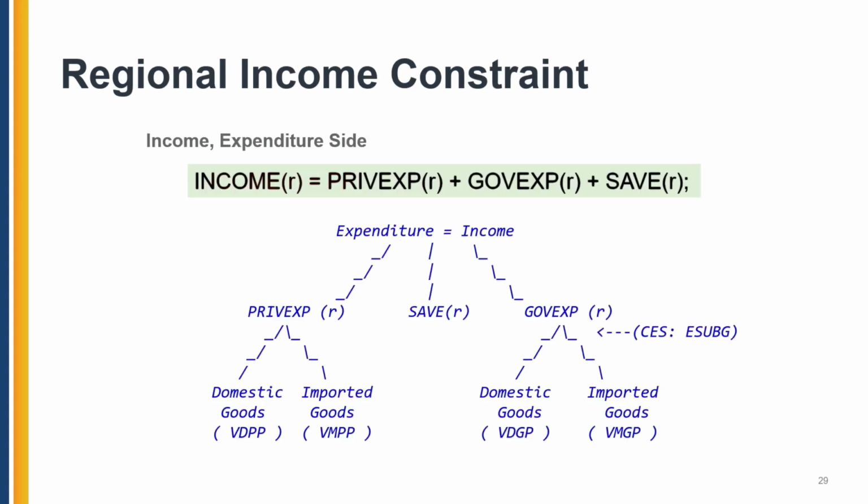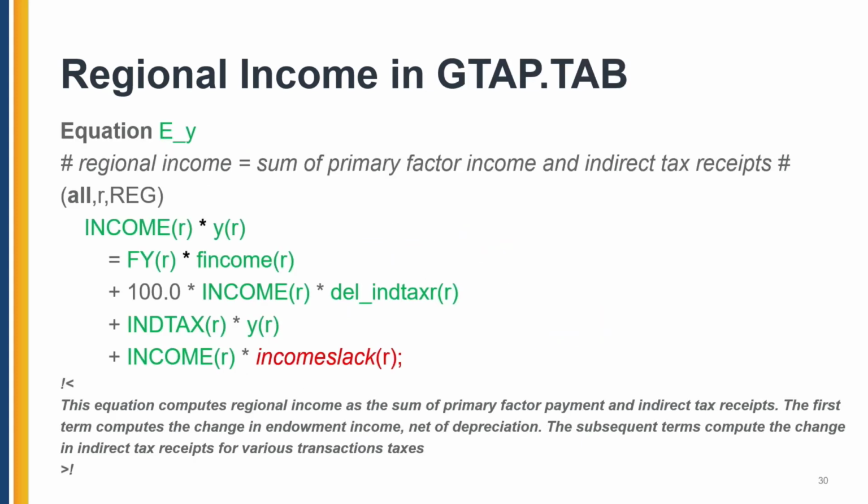The regional income constraint, as you saw before, given the regional household assumption, is that total income is equal to your expenditure on private goods, government goods, and savings. Because of the regional household assumption, all income goes to the regional household, and that is basically the factor income that the regional household receives because it's the owner of these endowments, plus the income that they receive from tax receipts. In this equation, you can see that even if taxes don't change, if your simulation causes the activities to increase, you will receive more income.